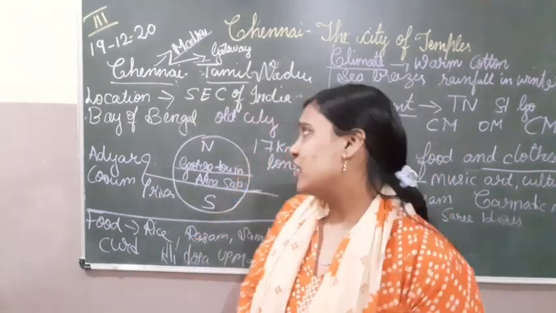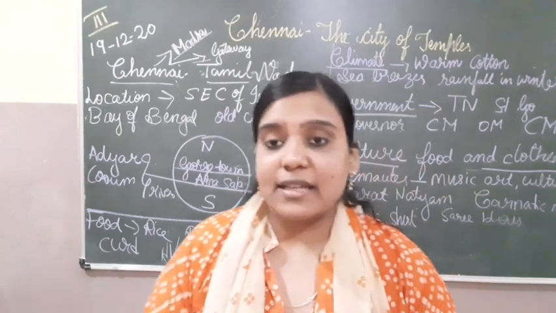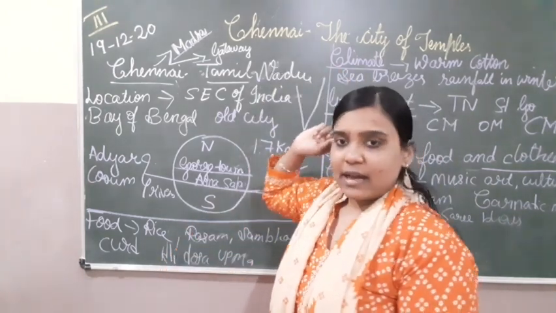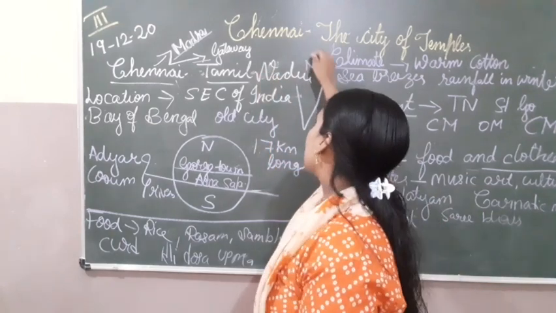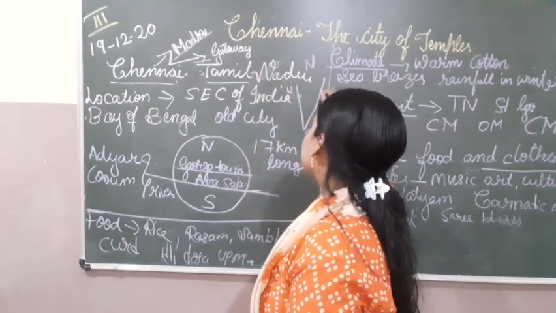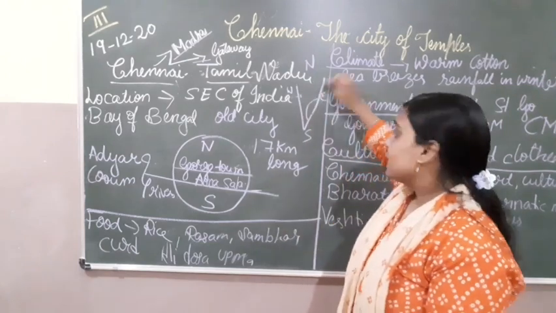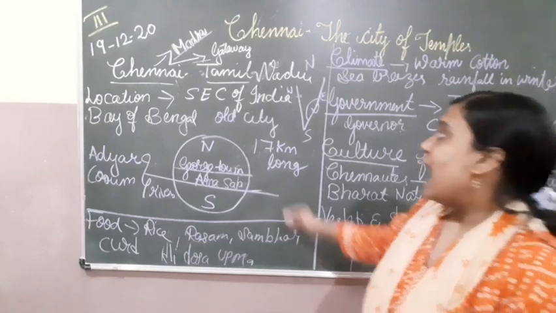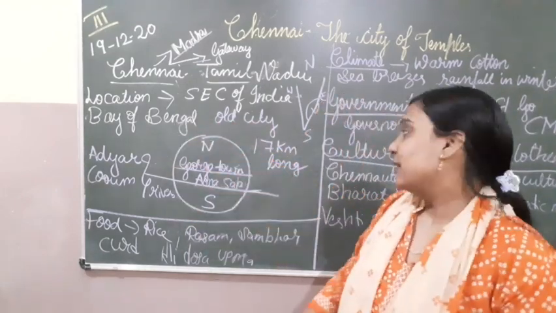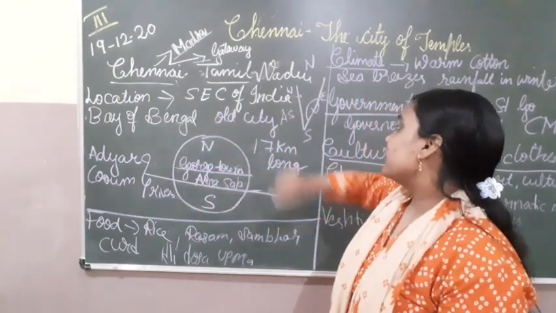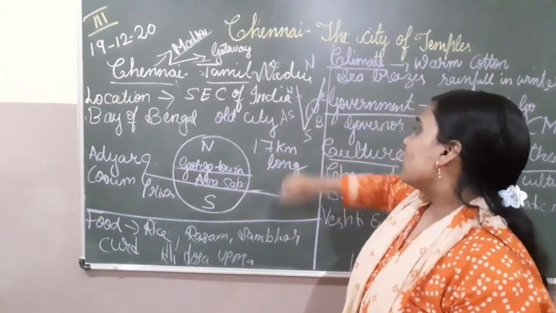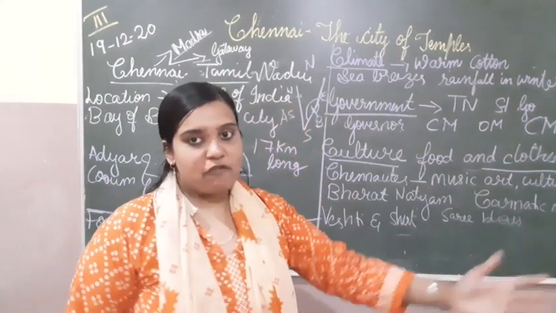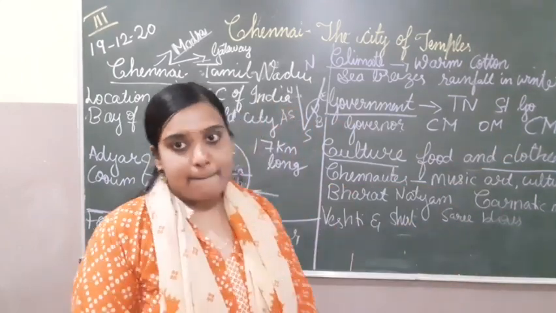Now, if we come to the location, Chennai is located on the southeast coast of India. Here is our southern part: north, south, west, east. So Chennai is located here, near the southeast coast of India, and it faces the Bay of Bengal. Here we have the Arabian Sea, and here we have the Bay of Bengal. So Chennai faces the Bay of Bengal.